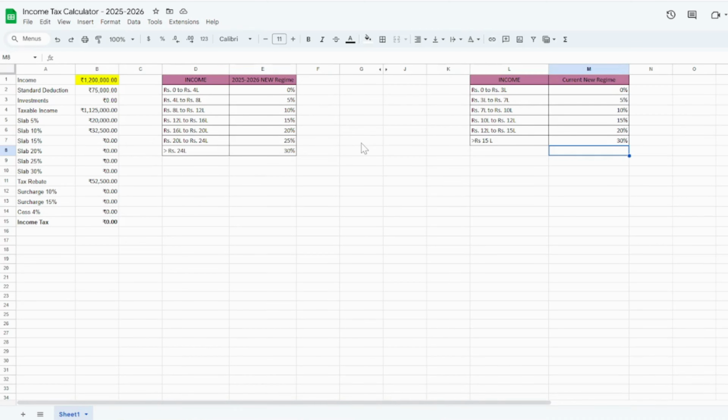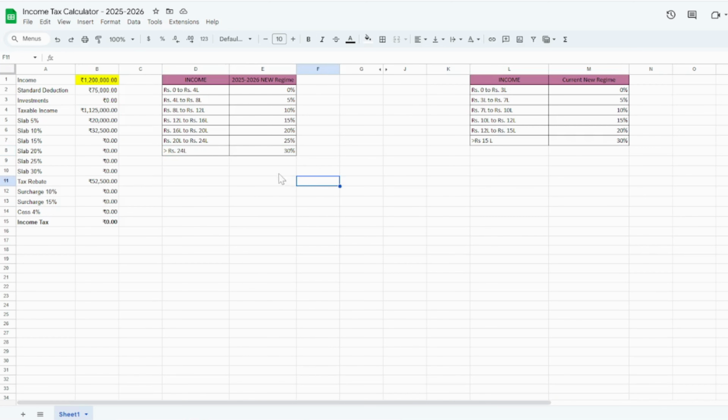Now after that, the new tax slab is from 0 to 4 lakh we have to pay 0% tax. From 4 lakh to 8 lakh 5%. From 8 lakh to 12 lakh 10%. From 12 lakh to 16 lakh 15%. 16 lakh to 20 lakh 20%. 20 lakh to 24 lakh 25%, and above 24 lakhs we have to pay 30% tax. As you can see, now with every 4 lakh increase you have to pay 5% extra, whereas earlier, above 15 lakh you had to pay 30%, but now above 24 lakh you have to pay 30%.